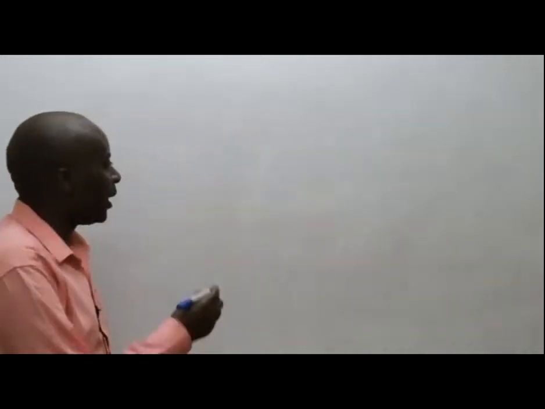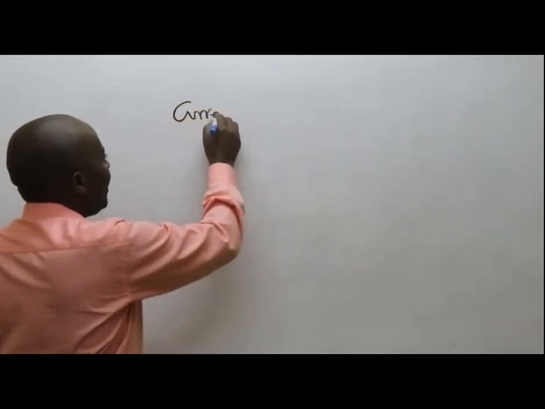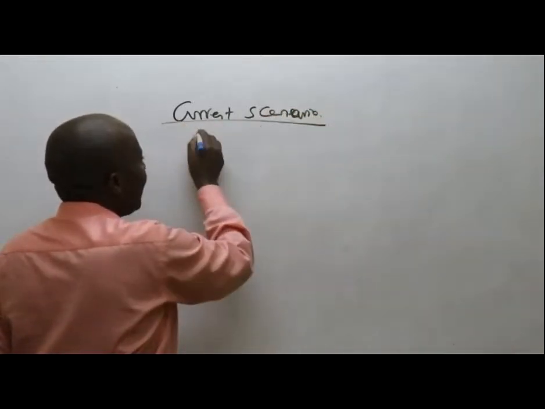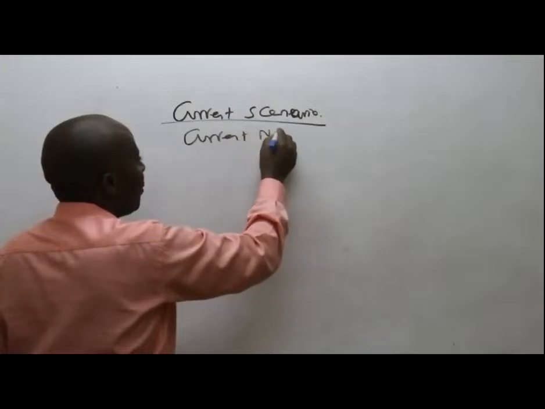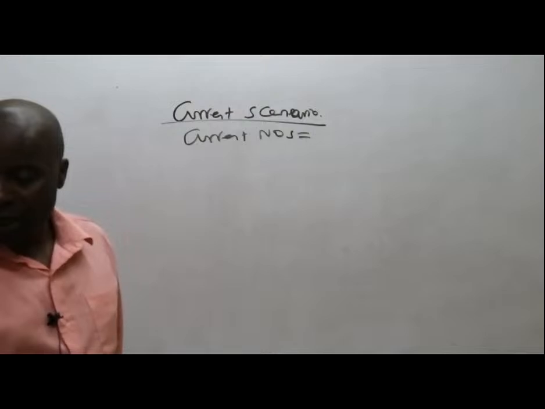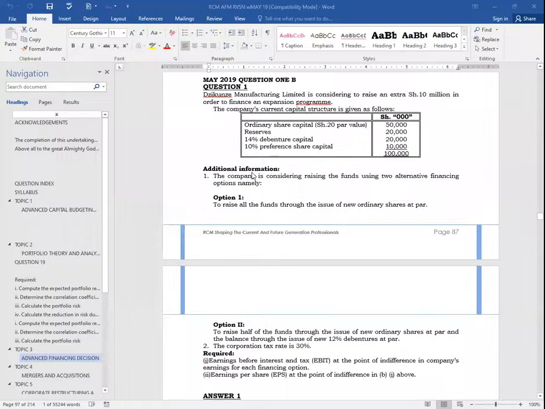In the current scenario, I'll give them the current number of ordinary shares. What I need to do is to come here and take the share capital and divide it by the par value. So share capital is 50,000, divided by the par value of 20. So 50,000 divided by 20 gives us what figure? Somebody give us figures here very fast.